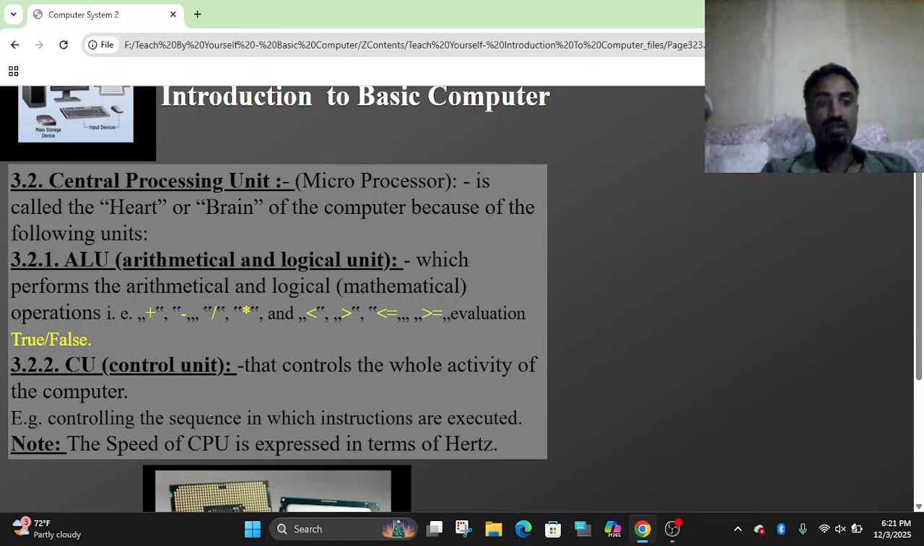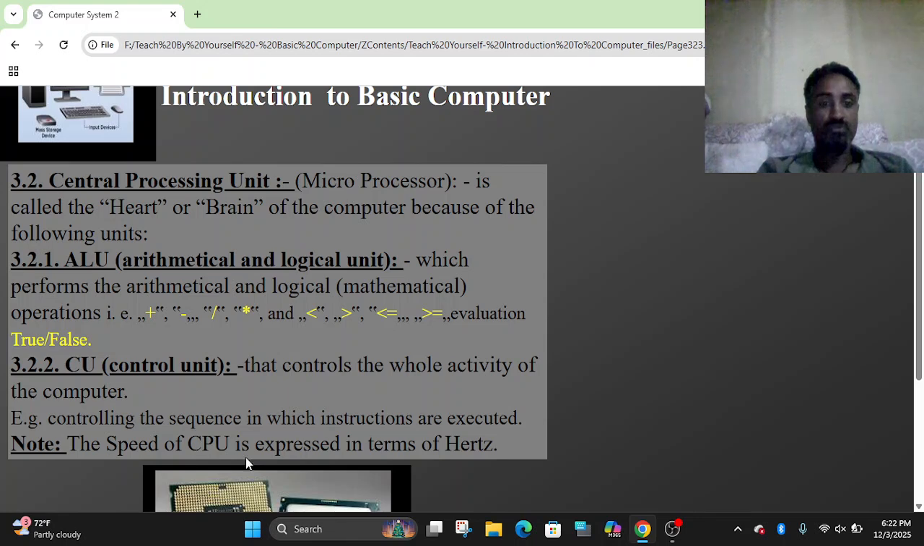The second unit under the central processing unit is the control unit, which controls the whole activity of the computer. Every unit has its own functions. For instance, if someone kicks a ball to us, we are ready to kick it back to him. On such an occasion, our brain is commanding our foot. Like that, the control unit works like a human's brain, controlling everything that is operated inside the computer system.